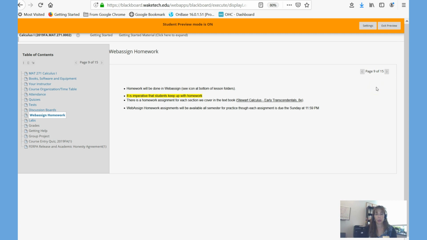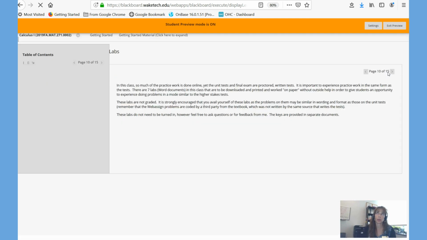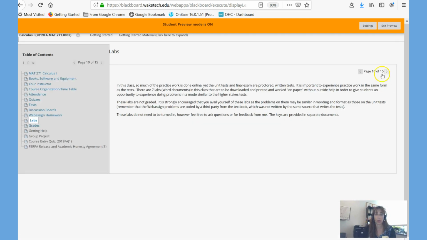For WebAssign homework, there'll be a WebAssign assignment for each section we cover in the text, and the due dates are Sundays, and you have lots of chances to get them right. Homework is worth, I think, 2.5% of your grade. That's very important to do to prepare for quizzes or tests. We also have labs in this class that are not graded. They're just Word documents that you'll find in the lessons that you should download and print and do by hand, paper and pencil. They're a little bit of a supplement to what's in the textbook.